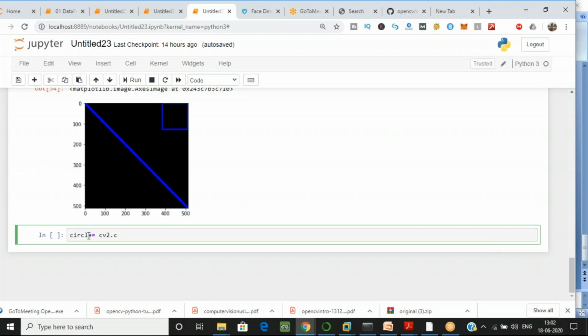Just try yourself first. What parameters will you use? So tell me the code if I want to draw a circle in the rectangle box.